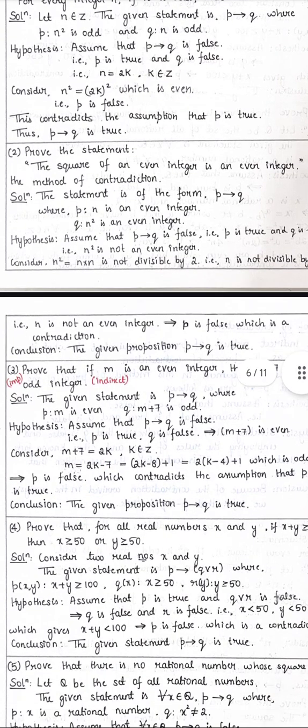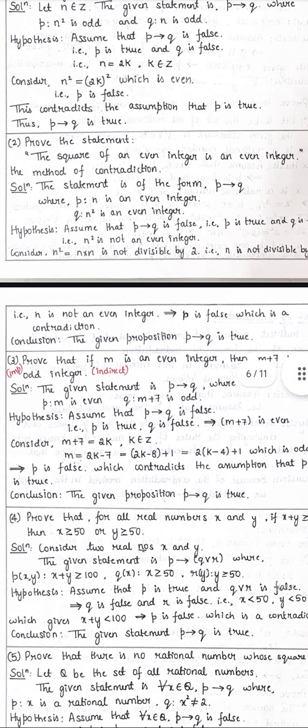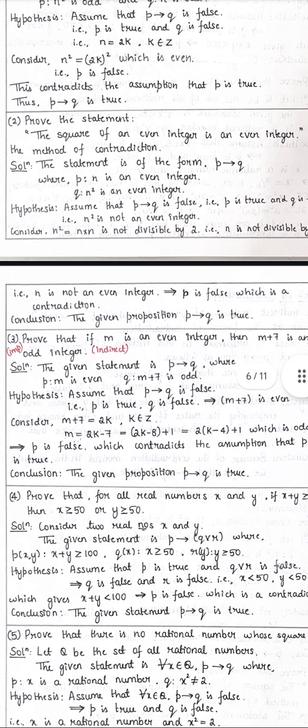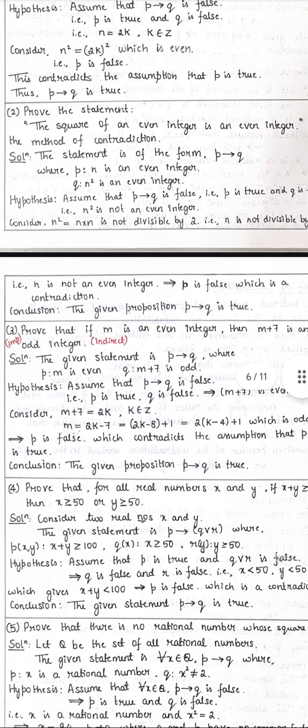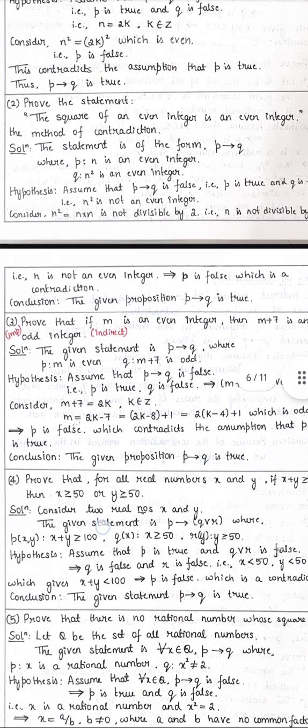So we conclude that "if P then Q" is true. Next: the square of an even integer is an even integer, proved by the method of contradiction. The statement is of the form "if P then Q", where P is "n is an even integer" and Q is "n square is an even integer".